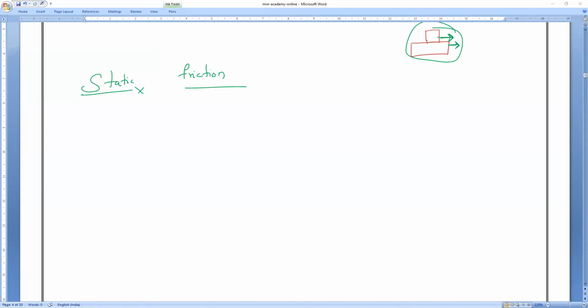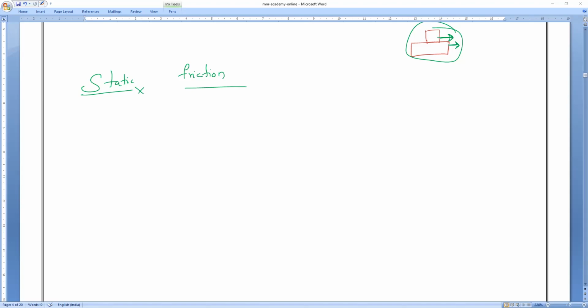Surface allows the body to move. No. Static means you are in a static mode, or a stationary mode. You can say the initial state of motion. When can you expect static friction? Sir, when your body is sitting, resting. Yes. The body is experiencing what? Rest.